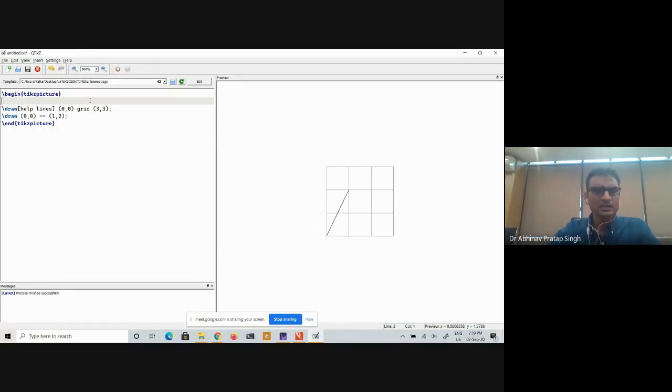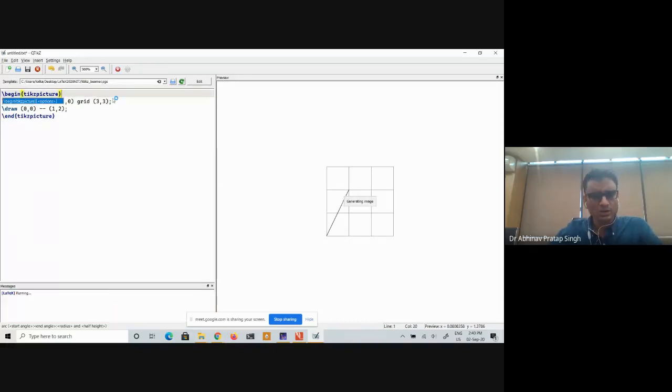Now let me show you something. Let us say I type draw (0,0) and I type arc. Now you can see that everything is already typed for me. I just have to press enter. Now it is asking for the start angle, end angle, and all those things. All these things are very helpful. You don't have to remember so many commands. It will help you a lot in drawing.